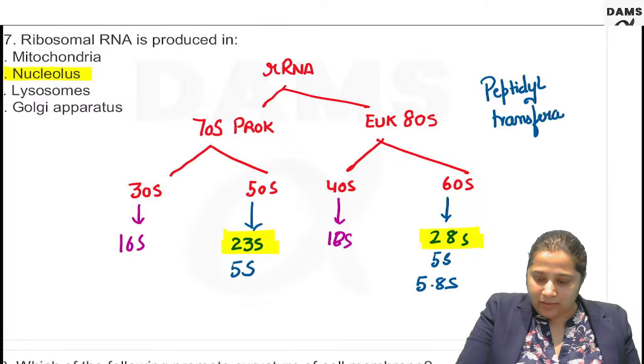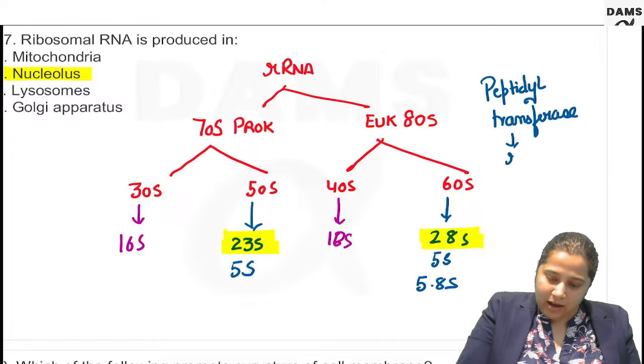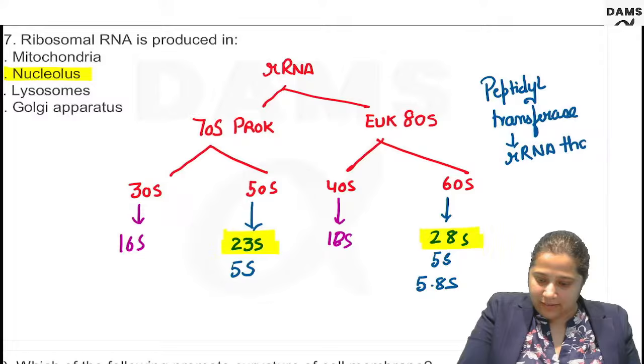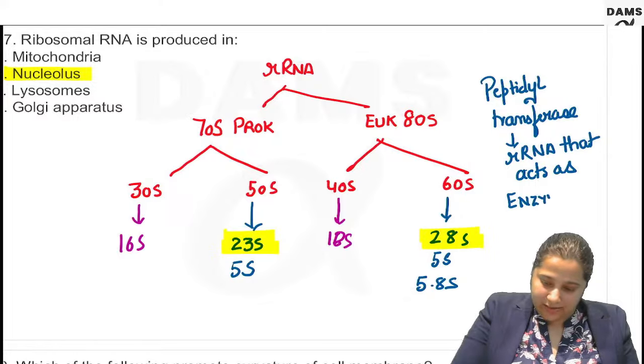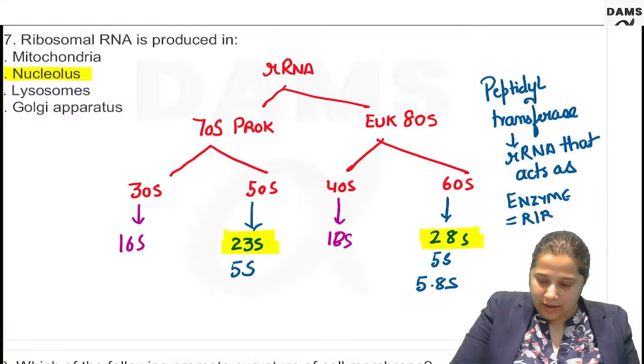In other words, they are ribosomal RNA that acts as an enzyme. Hence, they are examples of ribozyme, RNA acting as enzyme.